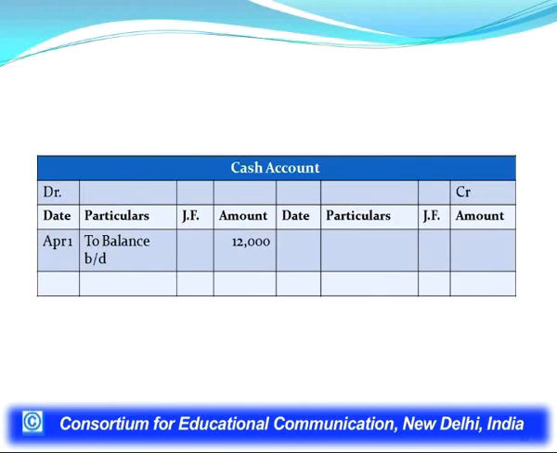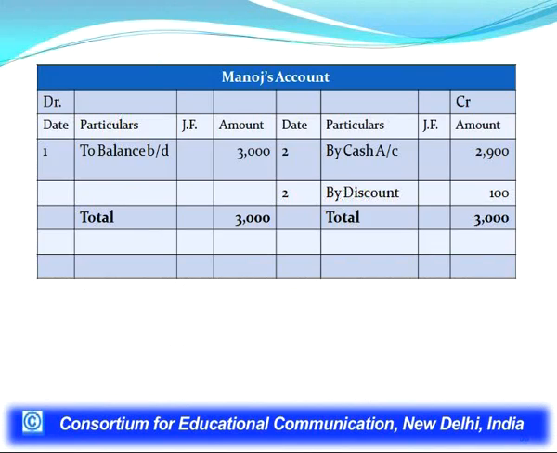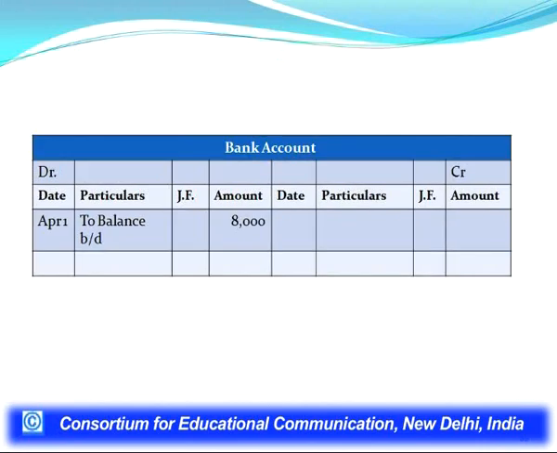If we see another account, like Manoj. In this account, the account has also been cleared. So, after clearing the account, neither is he a debtor nor a creditor, but when we check the opening balance, it was on the debit side 3,000. So, the debit side balance shows that Manoj is our debtor, or Manoj owes money, 3,000, which he paid in the form of cash, 2,900, and we allowed him a discount of 100. So, this is the interpretation of the personal account.